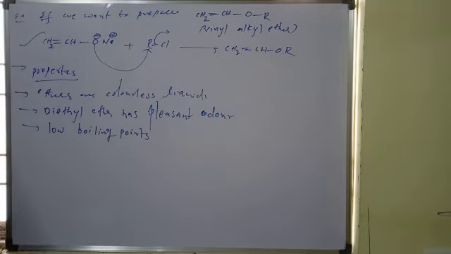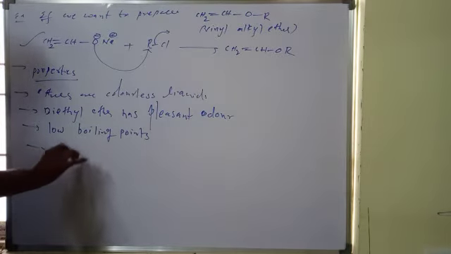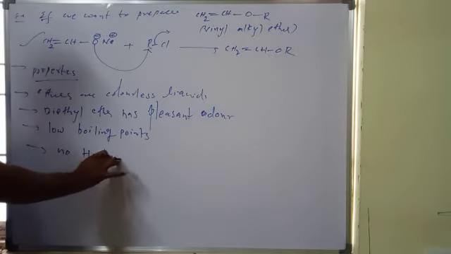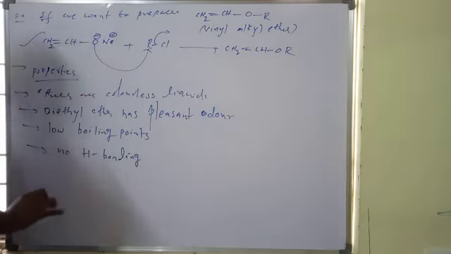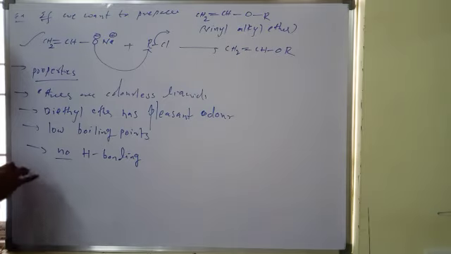Now, there is no intermolecular hydrogen bonding in ethers. There is no hydrogen bonding in this case.